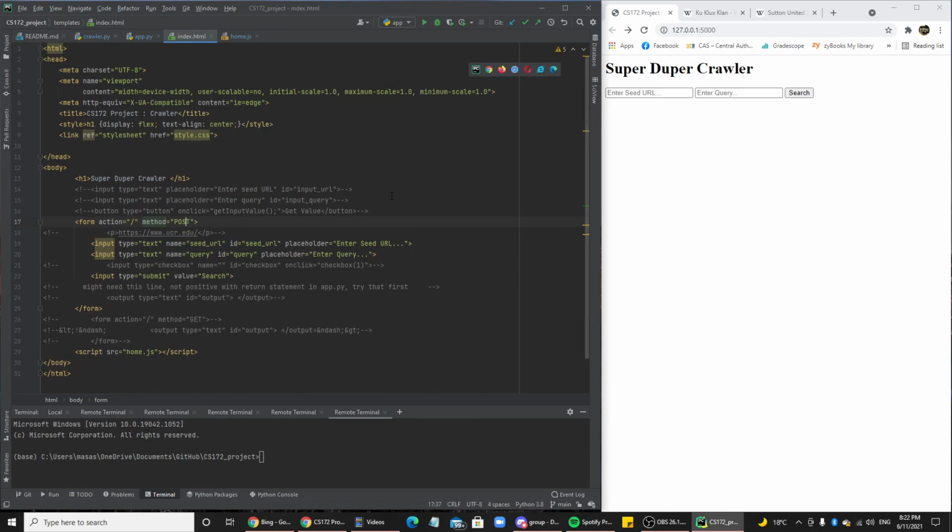Now our HTML file is a pretty bare bones website. We just have the title. The input down here on lines 19 and 20 sets up those little text boxes and the search bar. And that's about it.